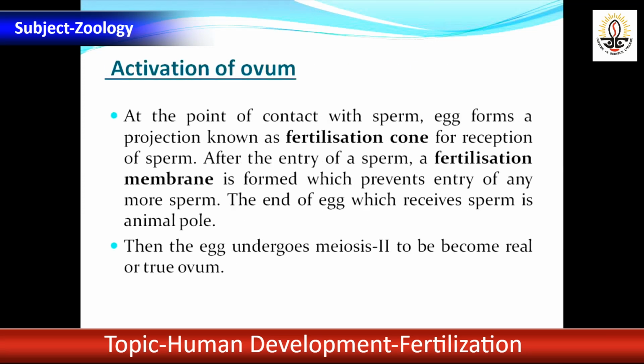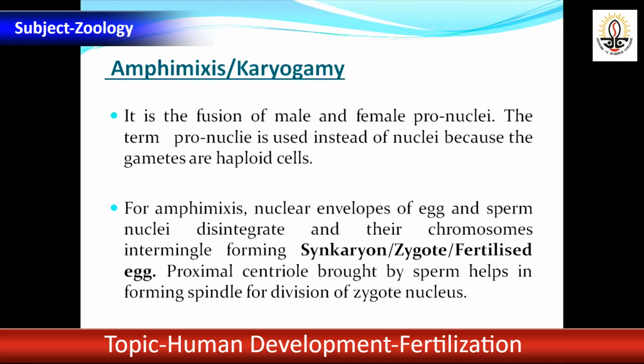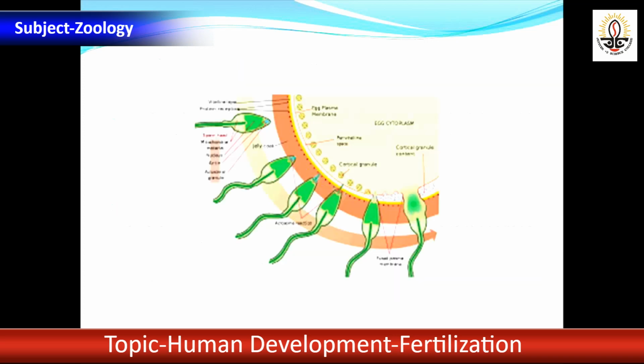After entering, the ovum is metabolically active, the activation of ovum. Then amphimixis: fusion of male and female pronuclei to produce the zygotic nucleus. The mother is said to be pregnant when the male and female pronuclei fuse.